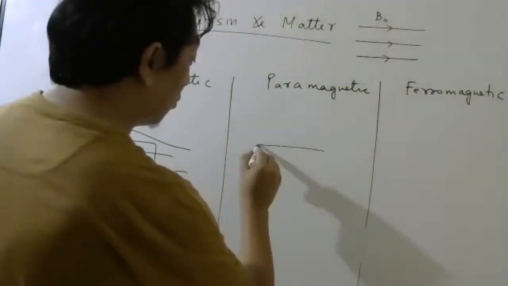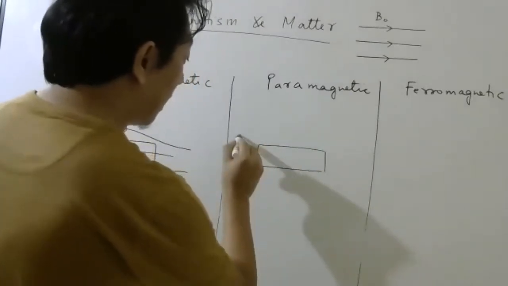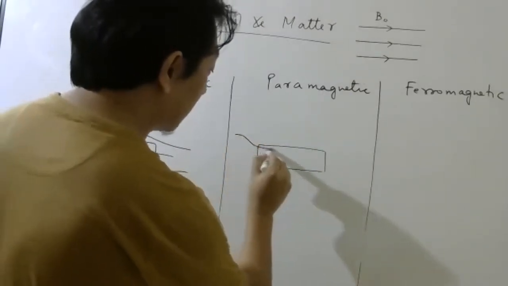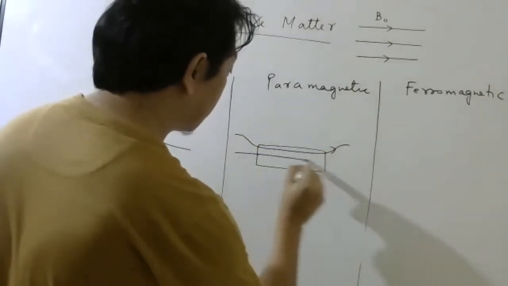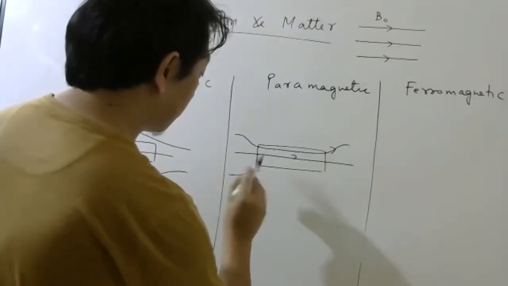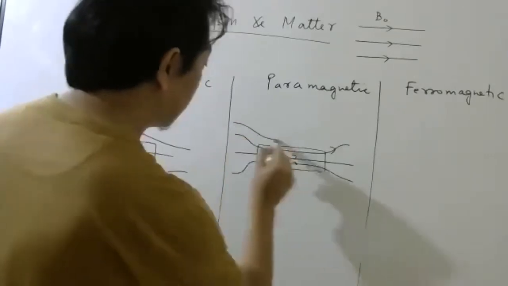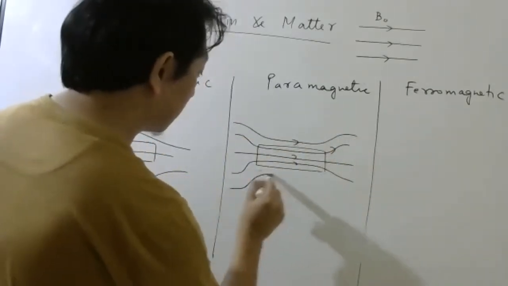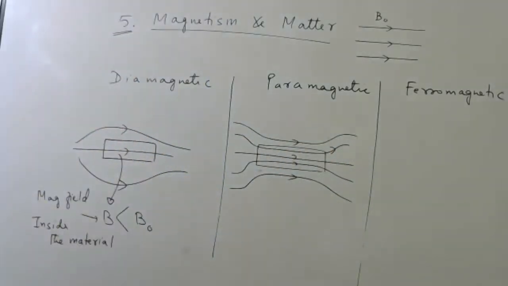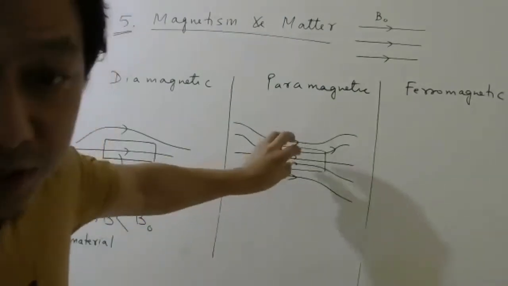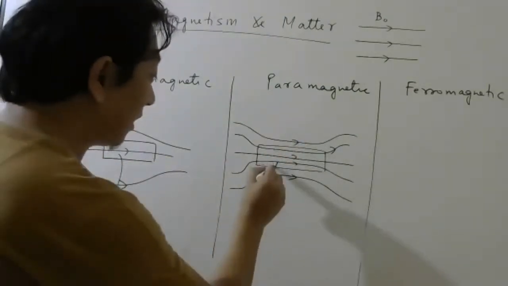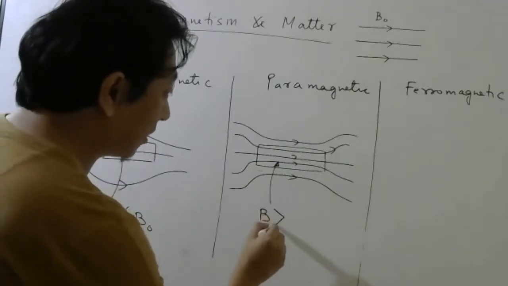If you keep a paramagnetic material, then the lines become slightly closer, like this. Here I hope you can clearly see the lines are closer now. So inside the material, the magnetic field is now greater than outside.